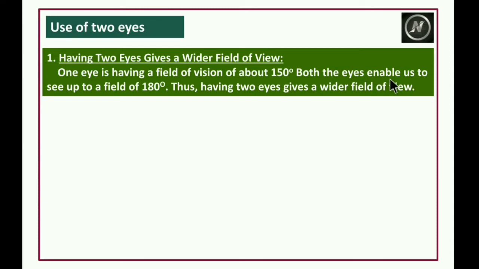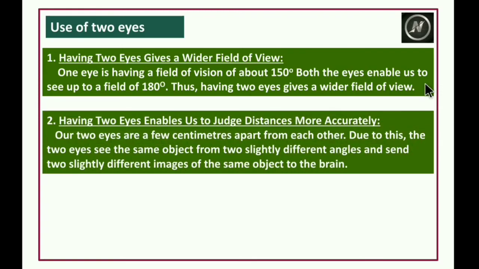Both eyes enable us to see up to 180 degrees, so it gives a wider field of view.